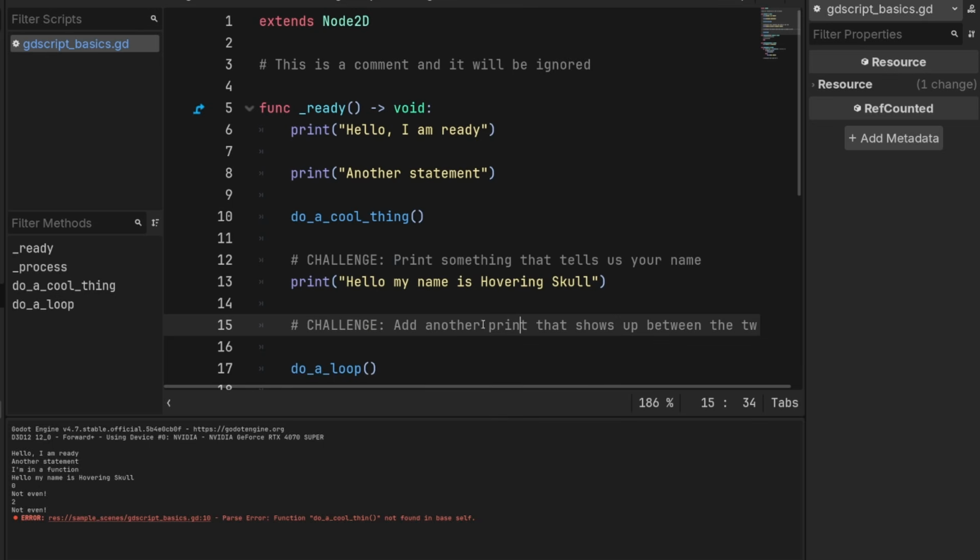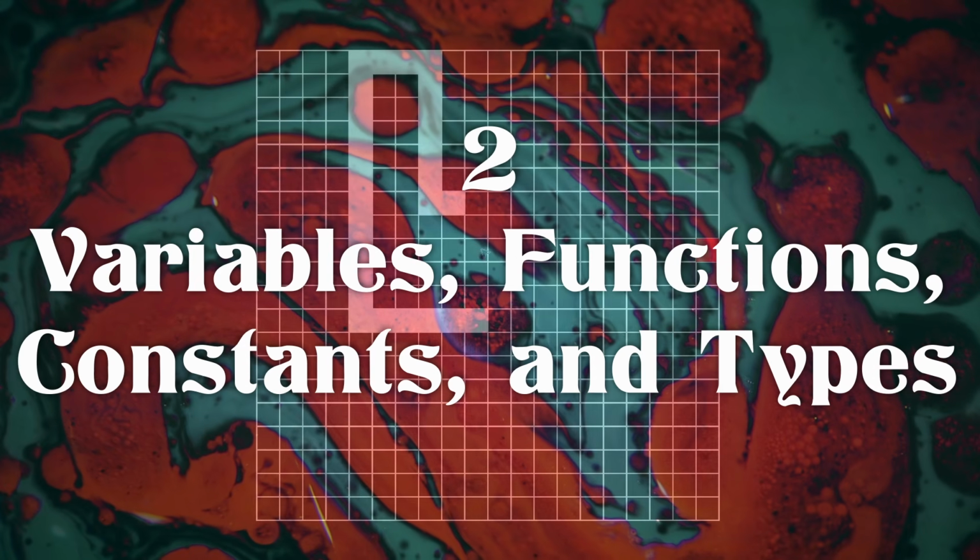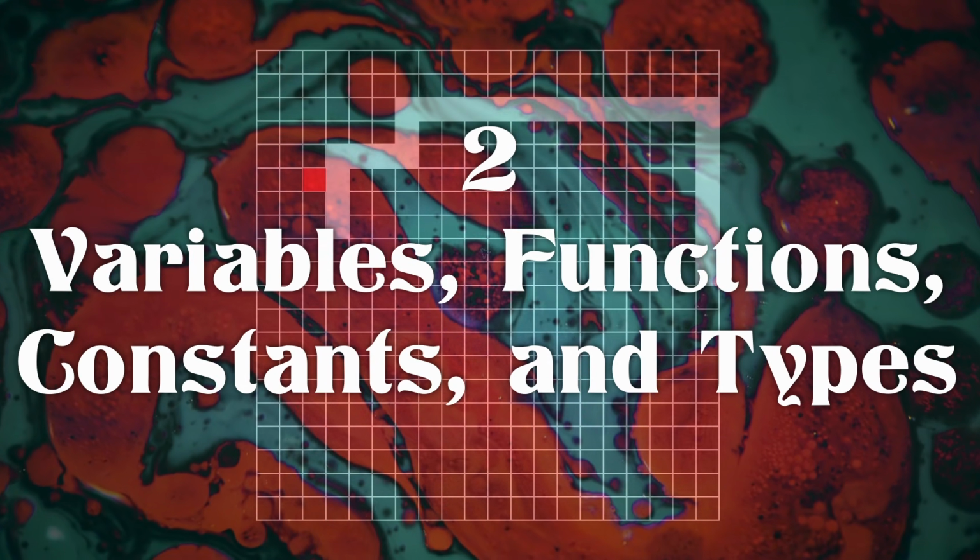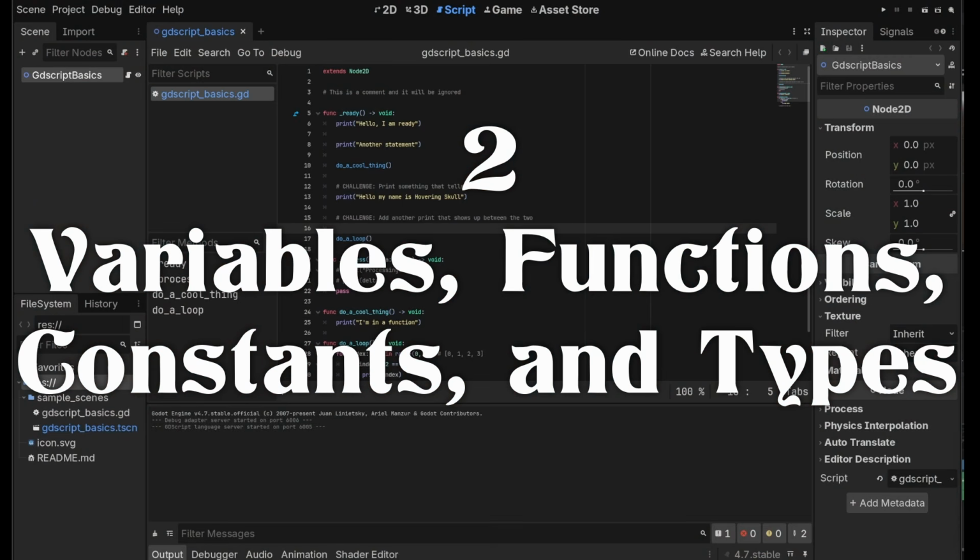Okay, that's the basics of how code flows here. We're going to work on variables and functions next. Okay, next let's talk about variables, functions, and constants, and also types.